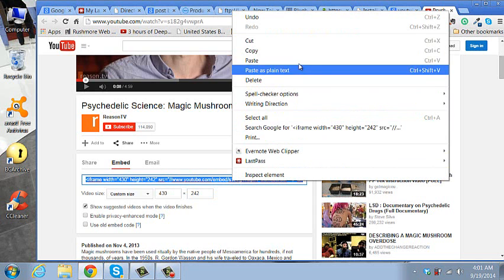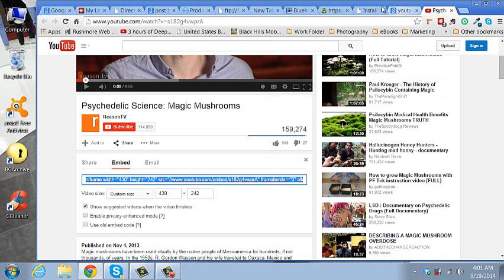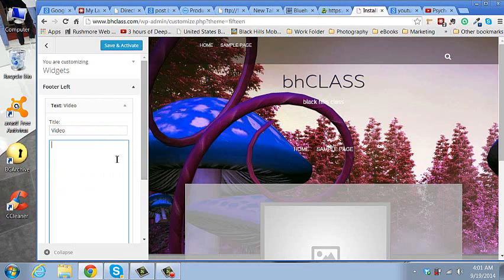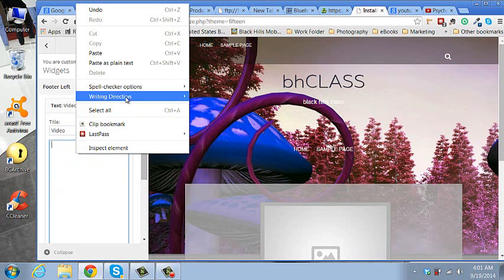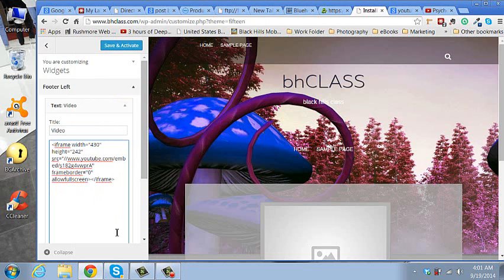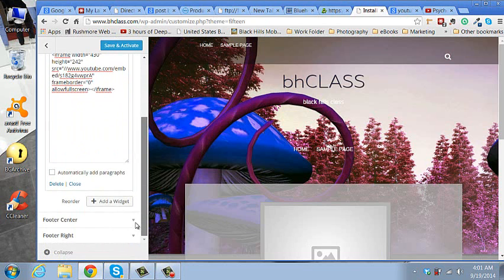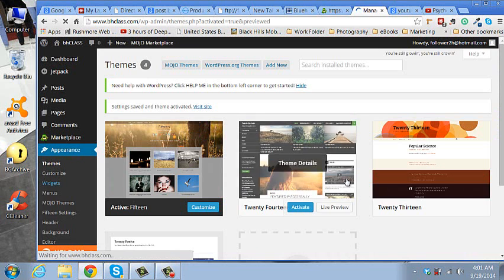So select that, copy it, and we'll go back to our site. And we'll paste it in the widget box. Okay, so that's going to be a left footer widget on the bottom. And we'll save it, activate, and we'll close. Okay.